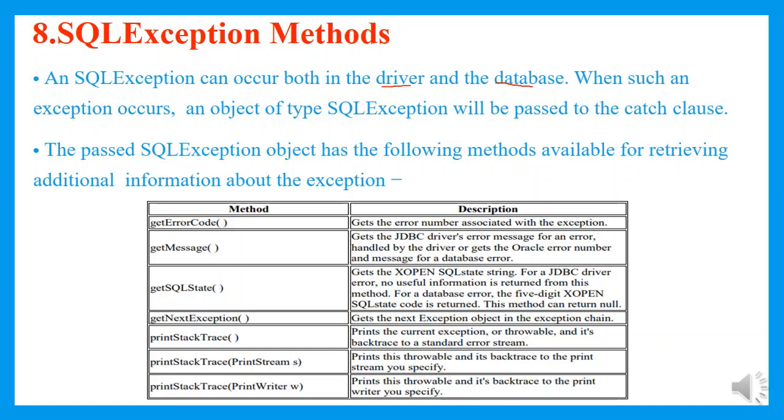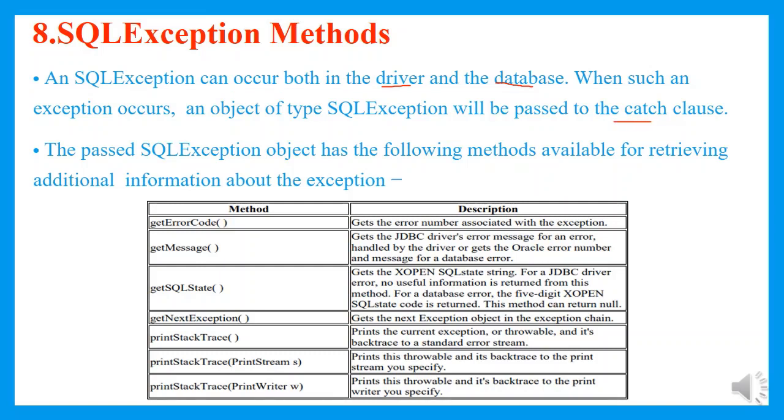Similarly, I can get an exception on the database, like database not found or table is not there. If the column index is not matched, we also get an SQL exception. When such an exception occurs, an object of type SQL exception will be passed to the catch clause.